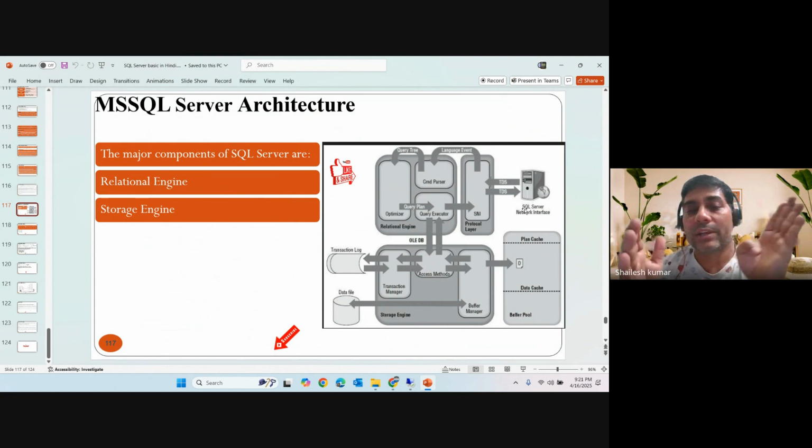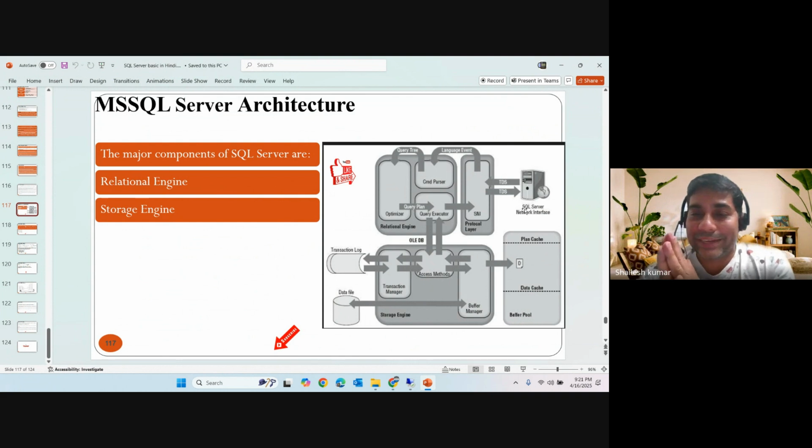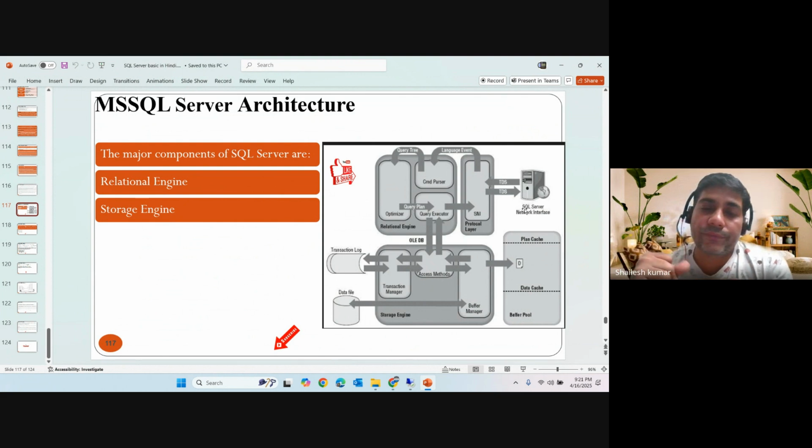Basically we can write select star from the object, right? We cannot write it as object from the select. So there's a syntax check. Then there is the query tree. Query tree means the plan for that query, and then it goes to the optimizer asking for the plan. If they have a plan, then you can use the best one.